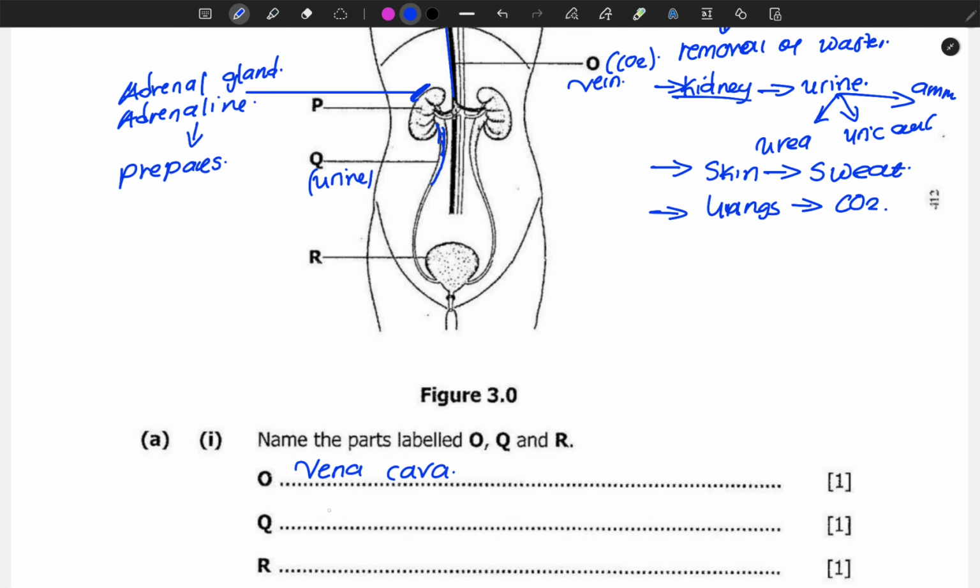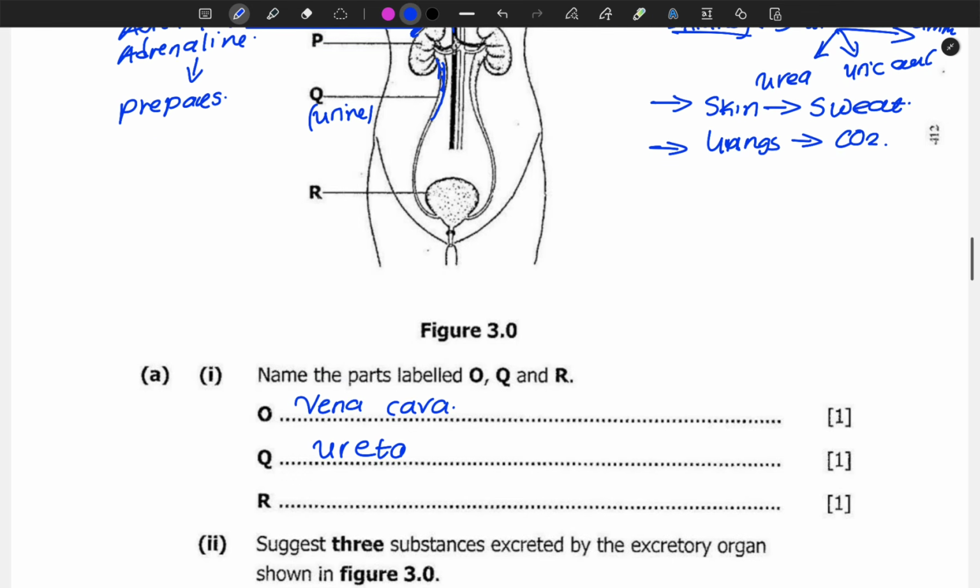That is the ureter. Don't confuse the ureter with the urethra. The urethra is for disposing of urine from the body to the environment. What of R? R is the urinary bladder.